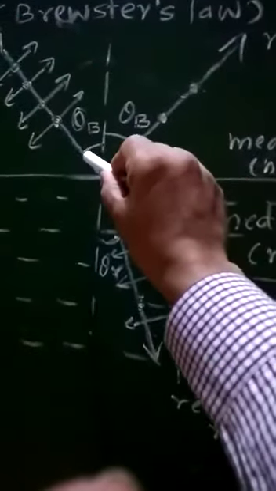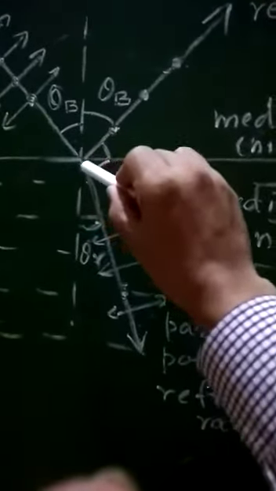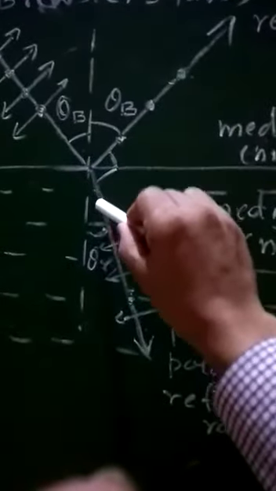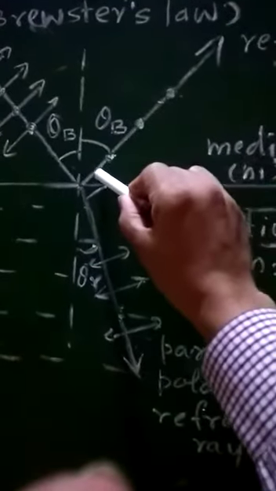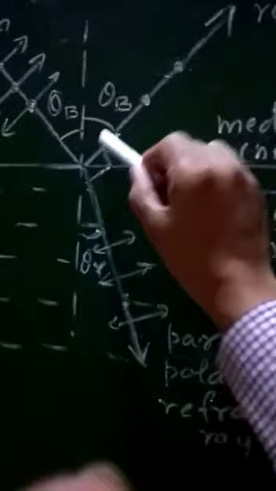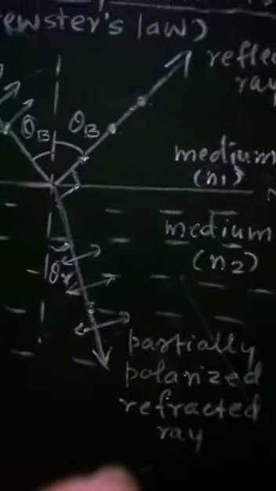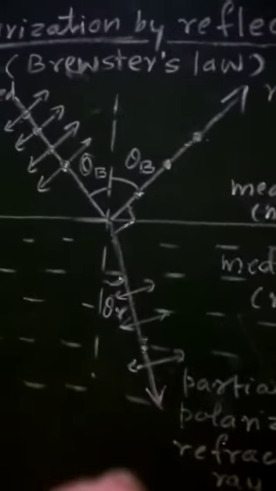And when this angle of incidence is equal to Brewster's angle, it is observed that the reflected ray, which is plane polarized, and the refracted ray, which is partially polarized, are perpendicular to each other. Therefore the angle between the reflected ray and the refracted ray will be equal to 90 degrees. Now we will have to obtain the mathematical expression for Brewster's law. So from the figure, theta b plus theta r equals 90 degrees.